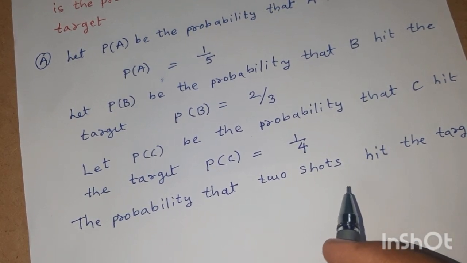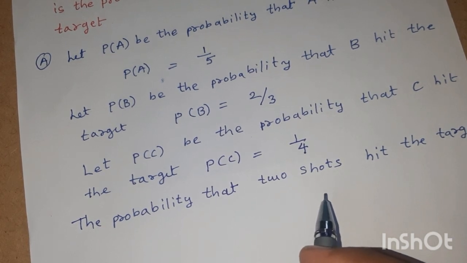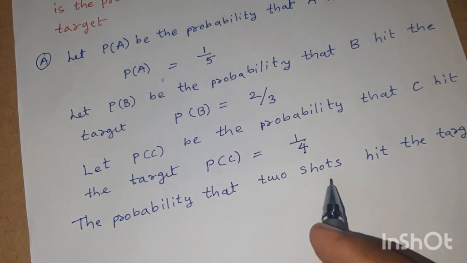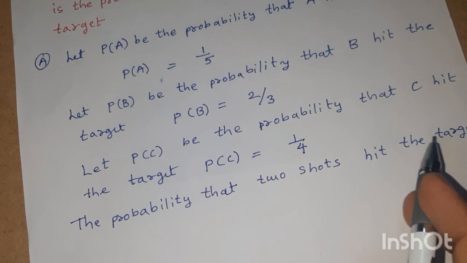Among the 3 shots from A, B, C, only 2 shots must hit the target. It means 1 shot does not hit the target.